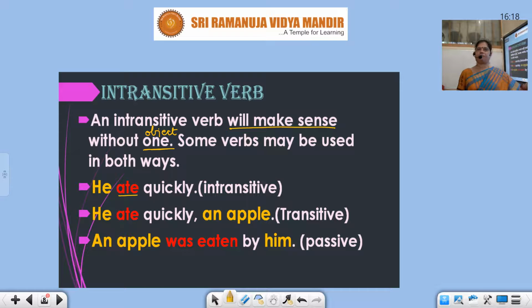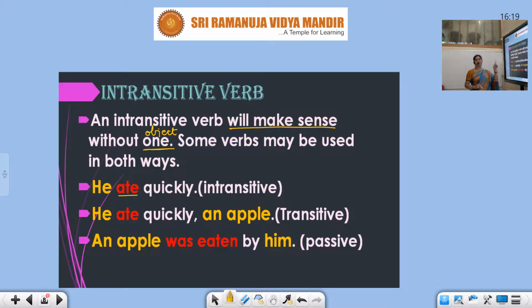He ate. So that has a sense. The meaning is given for us. So even without an object, the verb is complete. So when a verb doesn't require an object, it is called intransitive. But here, quickly is not an object.